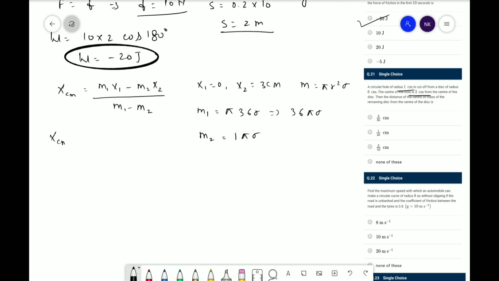Therefore x center of mass will be equal to 0 minus 36 pi sigma into 3 divided by 36 pi sigma minus pi sigma. We have got minus 36 pi sigma into 3 divided by 35 pi sigma. Hence pi sigma and pi sigma will be cancelled out.